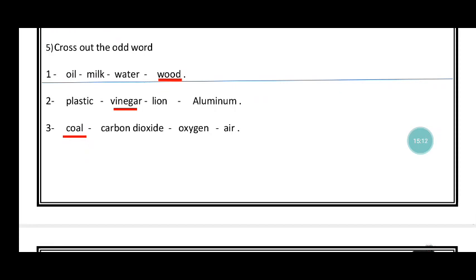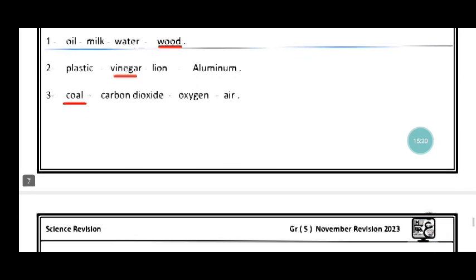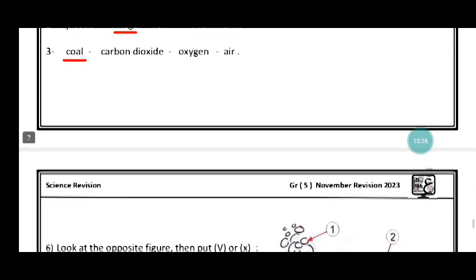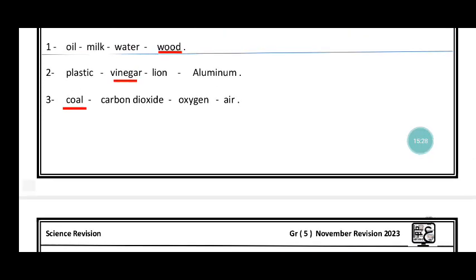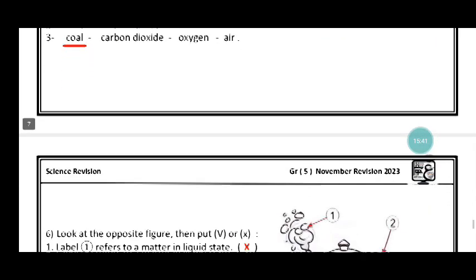Cross out the odd word. Oil, milk, water, wood. Of course, wood, because it's a solid state. Plastic, vinegar, lime, aluminum. Of course, vinegar, because it's a liquid state. Coral, carbon dioxide, oxygen, air. Of course, coral, because it's a solid state.